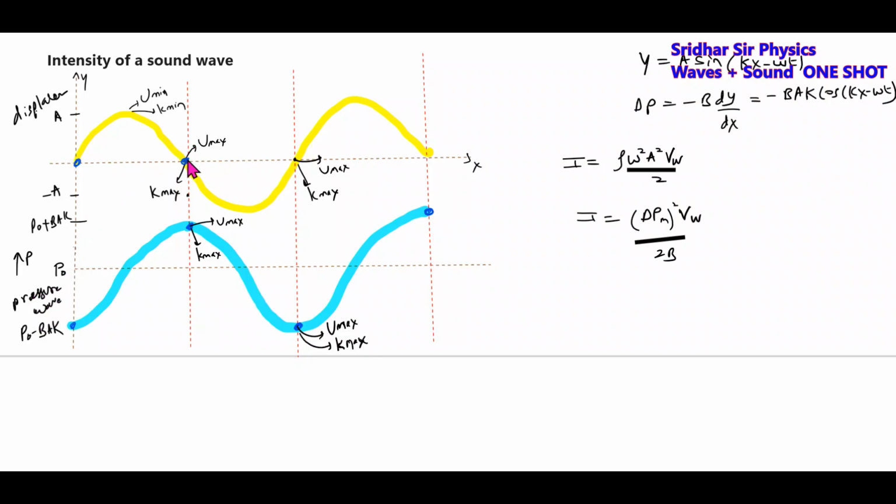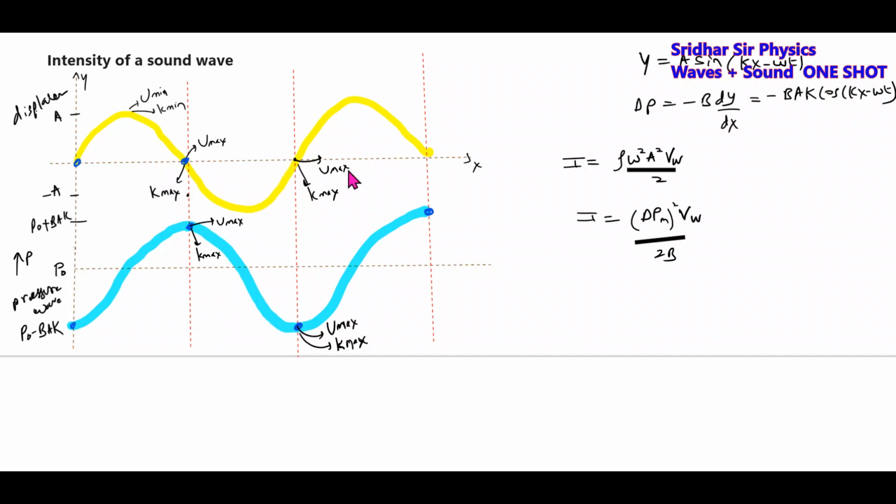Where is the kinetic energy maximum? When the layers are at mean position. At mean position there will be maximum compression, so where the potential is maximum is where the compression is maximum, and where the rarefaction is maximum. So the kinetic energy is maximum at mean position. Therefore, when the layers are executing SHM, the layers at mean position, or the layers having maximum compression or rarefaction, will have maximum energy.